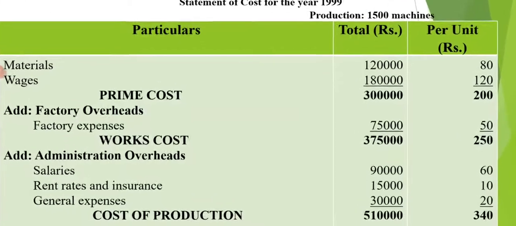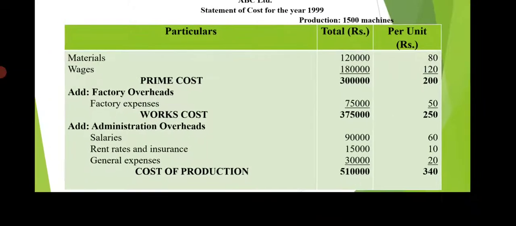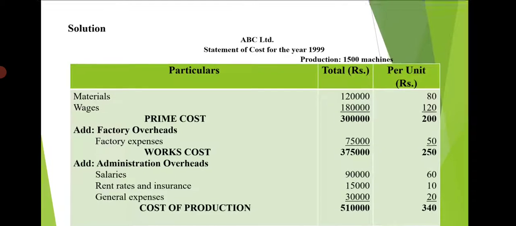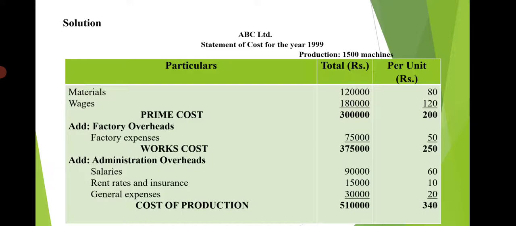So next we will add the administration overhead. So under administration overhead we have salaries, rent rates and insurance, and general expenses. So they have given for the total 90,000, 15,000 and 30,000 respectively. So per unit will be 90,000 divided by 1,500 equal to 60, 15,000 divided by 1,500 equal to 10, 30,000 divided by 1,500 equal to 20. So total cost of production will be 5,10,000 and per unit cost will be 340.